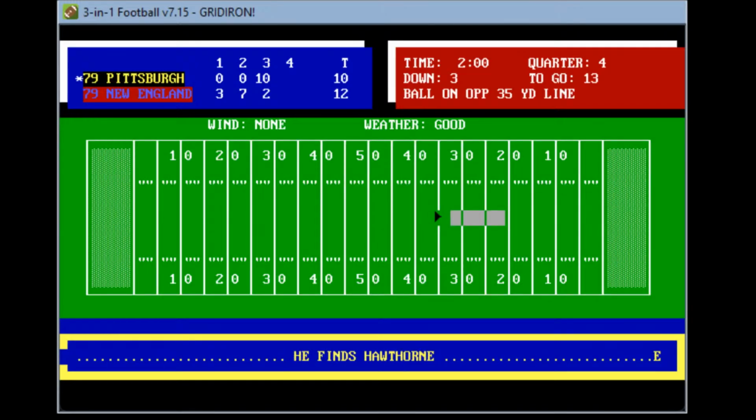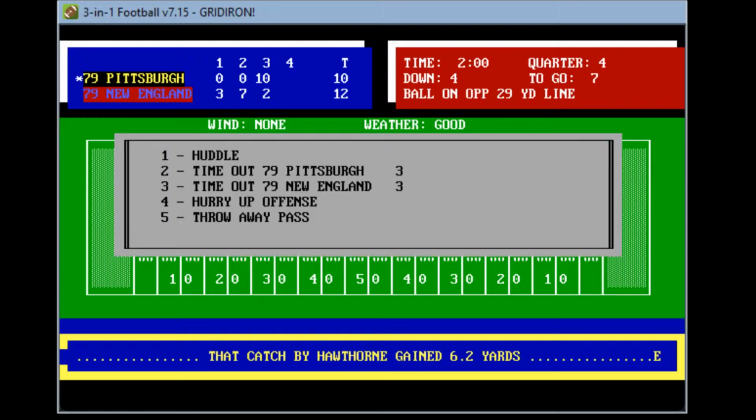Nickel defense. Bradshaw scrambling. Fires, finds Hawthorne. He completes at the 31, at the 29-yard line. Gain of 6. It's a 4th and 7. Pittsburgh will use, I believe, one of their timeouts. No, you know what? Oh, what do we do? 47-yard line. Clock is probably going to be ticking here.